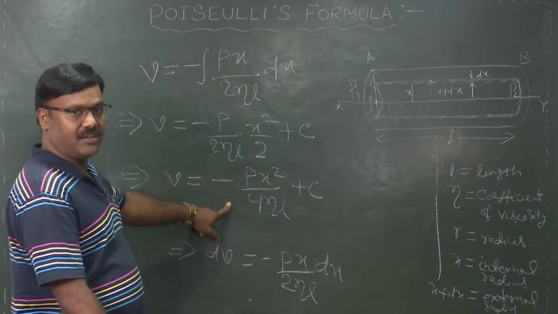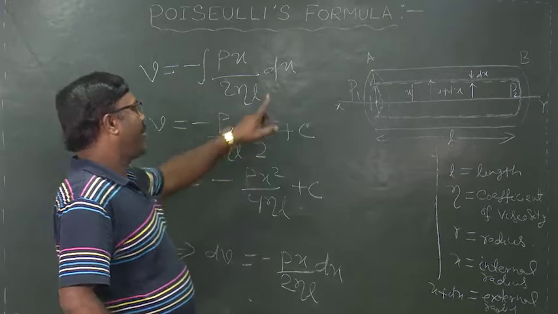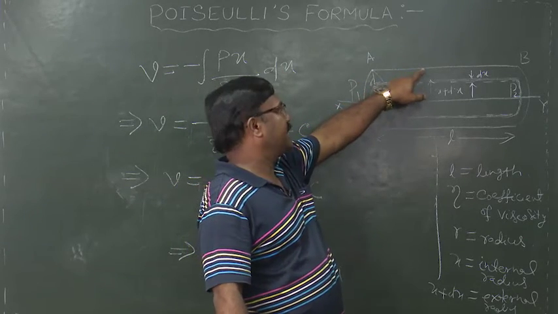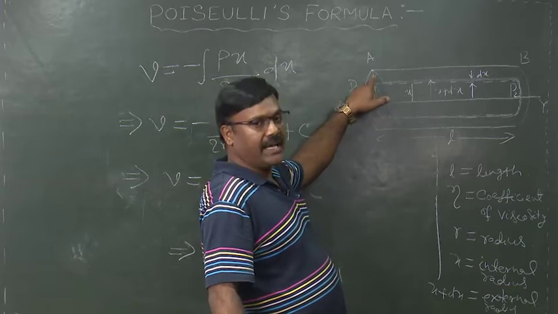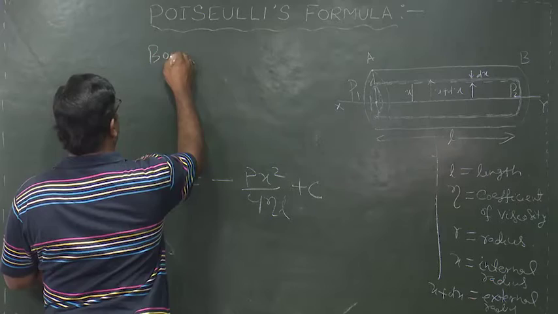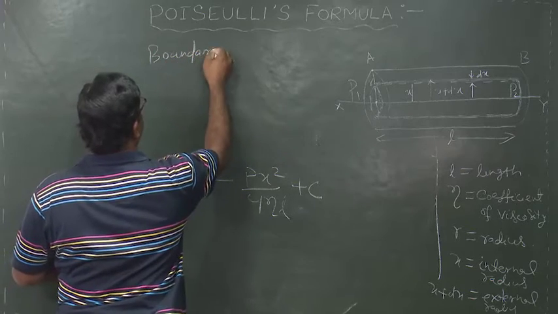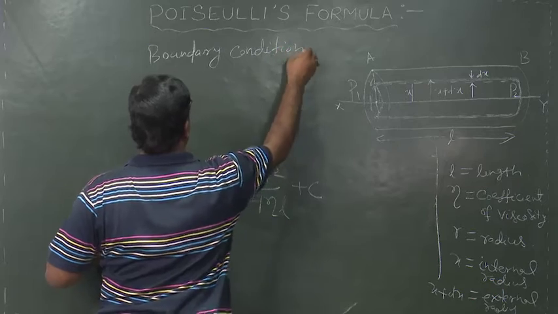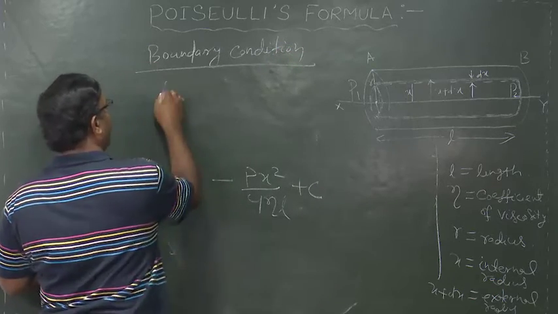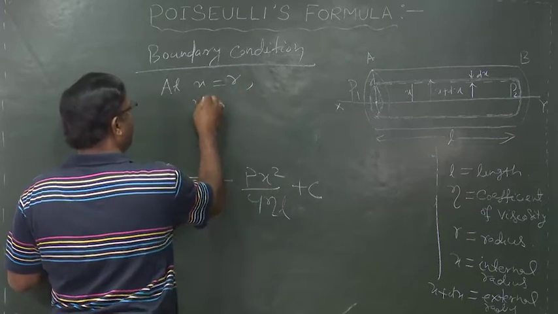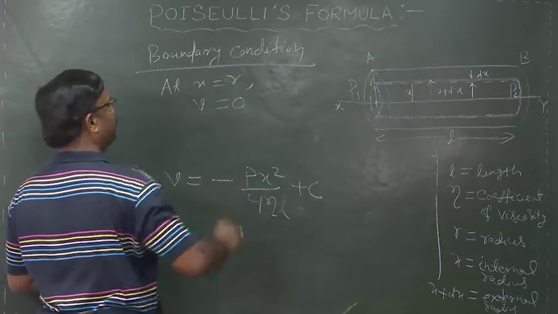Applying the boundary condition, that means at the tube edge when x tends to r, then v becomes 0. Boundary condition: at x is equal to r, v is equal to 0.